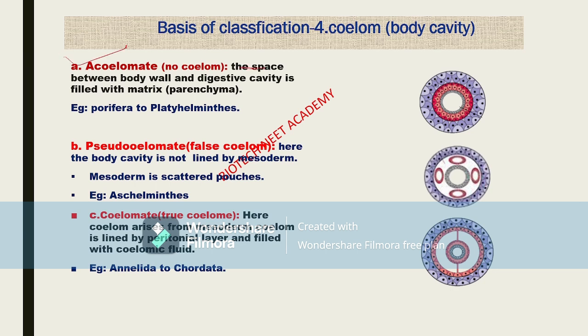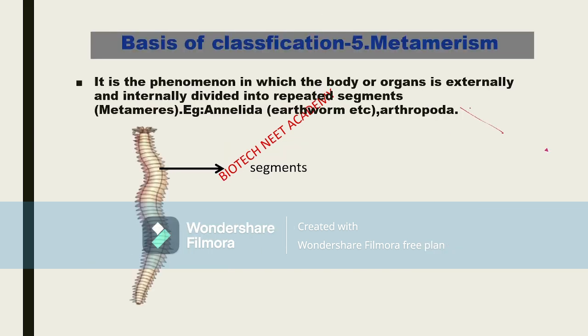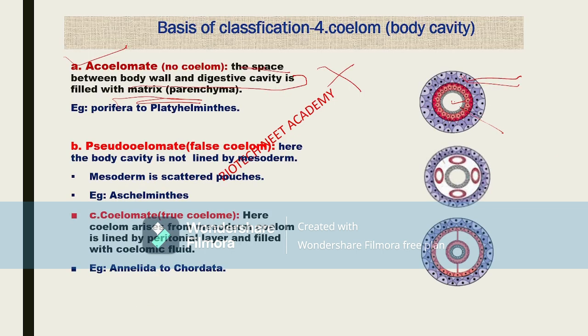The space between the body wall and the digestive cavity is filled with matrix. Means there is no space between the body wall and digestive gut. This is the digestive system, and this gray color one is the endoderm, the blue color one is the ectoderm, and the red color one is the mesoderm.